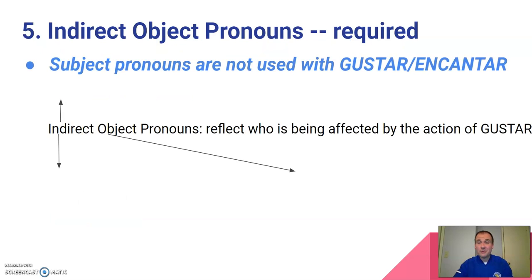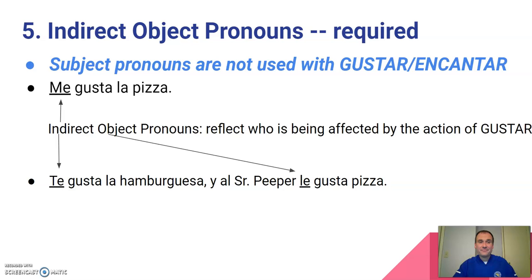So, in Spanish, when we're using gustar and encantar, indirect object pronouns are required. Me, te, le. We'll look at those in just a second. Subject pronouns are not used with gustar and encantar. So all those subject pronouns, yo, tú, él, ella, usted, that we use with all the regular AR verbs we've been learning for the past month, we don't use these with gustar and encantar because we have to use indirect object pronouns. Me gusta la pizza. Another example, te gusta la hamburguesa y al señor le gusta la pizza. So we see the me, we see the te, and we see a le again down here. These are indirect object pronouns. We have to use those with verbs like gustar and encantar.